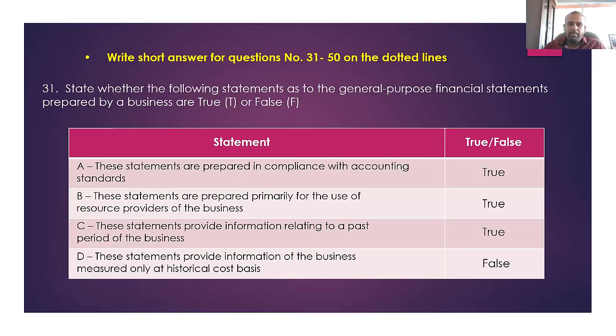These statements are prepared primarily for the use of the resource providers of the business. Here, the fund providers, the shareholders of the company. Yes, only for their use you provide that. These statements provide information related to the past period of the business. Yes, general purpose financial statements always talk about past years. What are the components of the general purpose financial statement? Comprehensive income statement, statement of financial position, cash flow statement, statement of changes in equity, and notes to the accounts. Those are the 5 components of the financial statements.